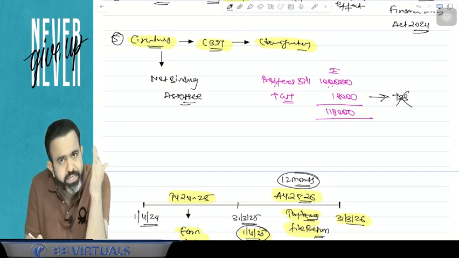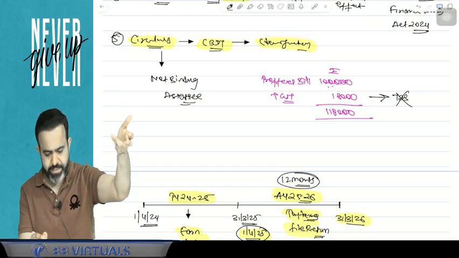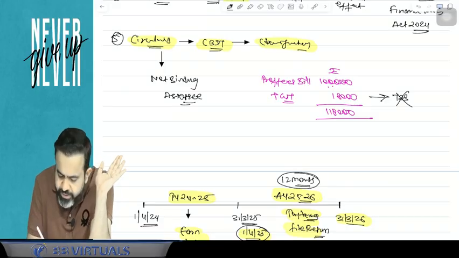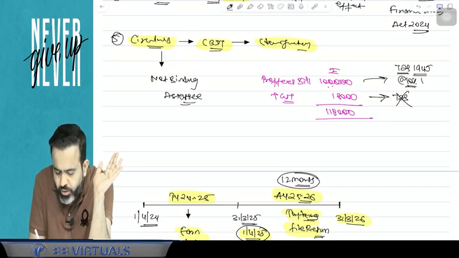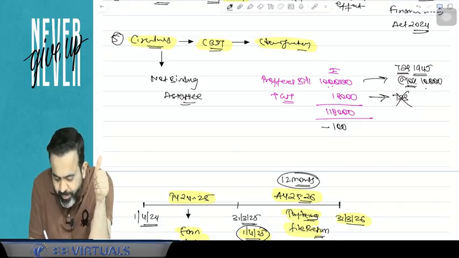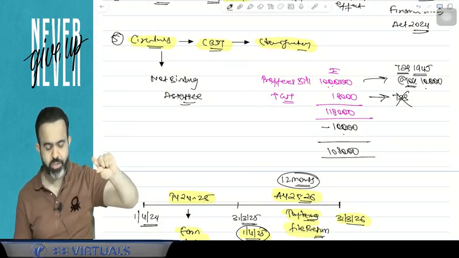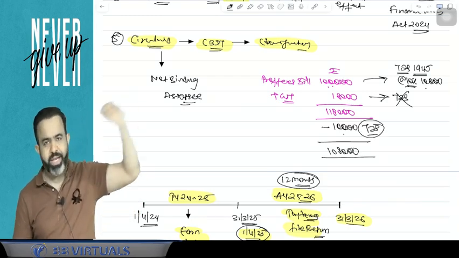Your client will deduct the TDS on the 1 lakh. TDS is applicable under section 194J at the rate of 10% on the 1 lakh, that is 10,000. So your client will make the payment of 1,08,000, because 1 lakh plus 18,000 comes to 1,18,000, and 10,000 is the TDS deducted on the 1 lakh rupees.